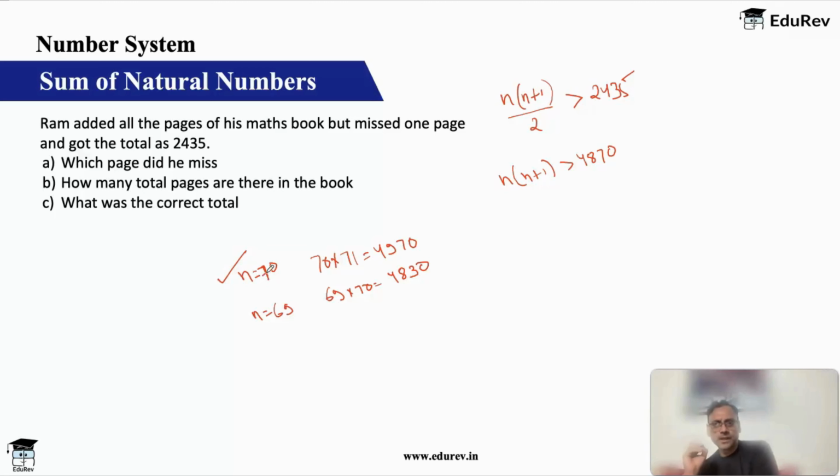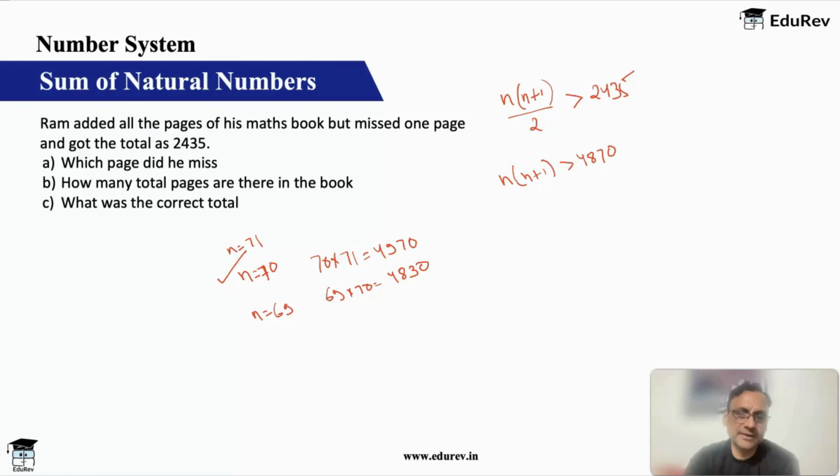Now you may ask why 70, why not 71, why not any value greater than 70? Because n into n plus 1 has to be greater than 4870, so any value should be okay. But no, it will not be, and I'll tell you why. Let's take n as 71 and I'll show you later.